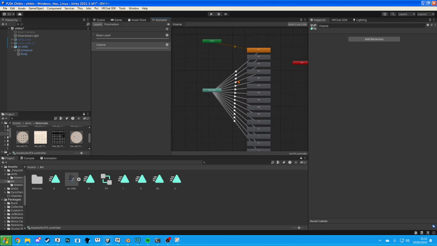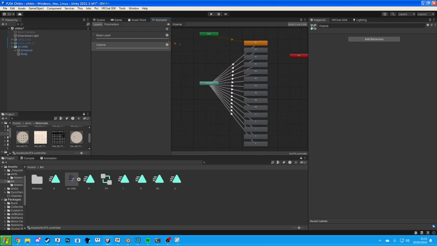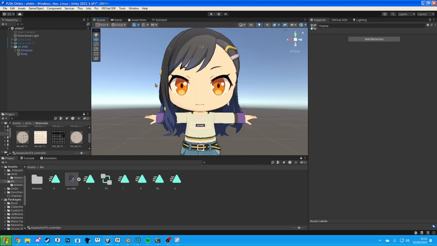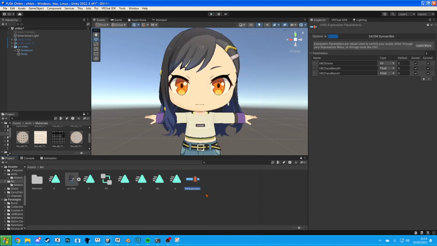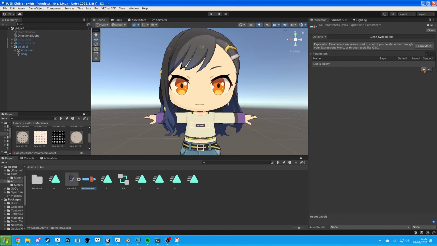So that's all of those done. Perfect. And now what we want to do is go to create VRChat avatars expression parameters. I'll call this parameters. And we're going to do Visine, and also just have VRC emote in there as well, just so you can have the dances. And make sure Visine is synced.